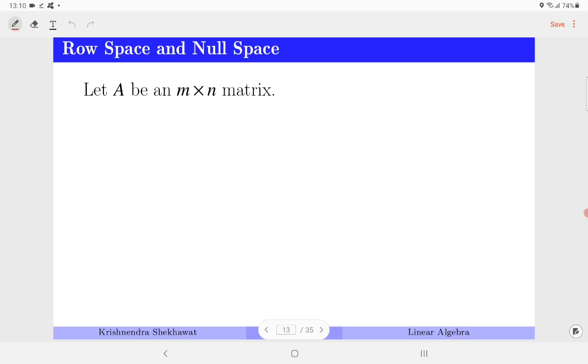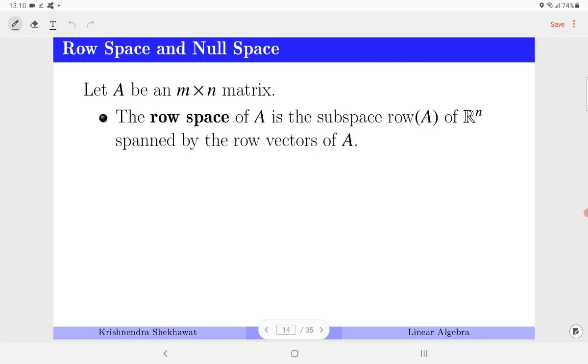Next is row space. So row space, denoted as row A, is the subspace spanned by row vectors, so span of R1, R2, up to Rn. Even there is a relation with the column space. So row space of A is the same as column space of A transpose. You can easily observe this one.